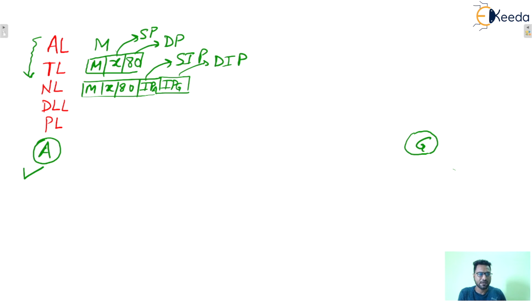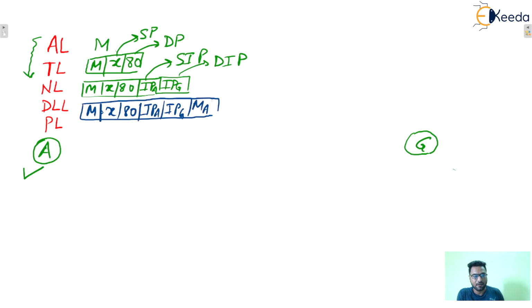Next, this message will come to the data link layer. So the data link layer will add, with this being the IP of A and this the IP of G, the physical address, let's say the physical address or MAC address, for A it is MA.